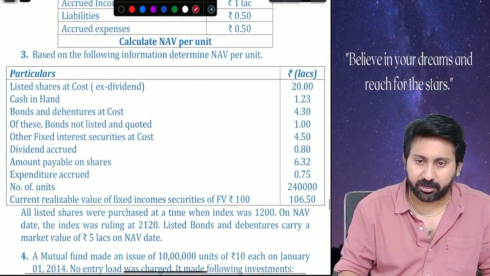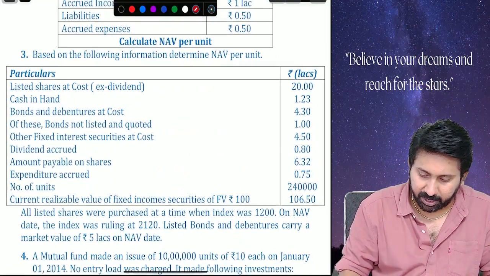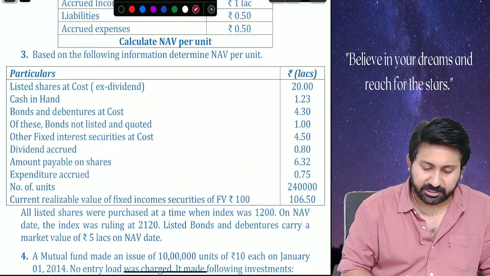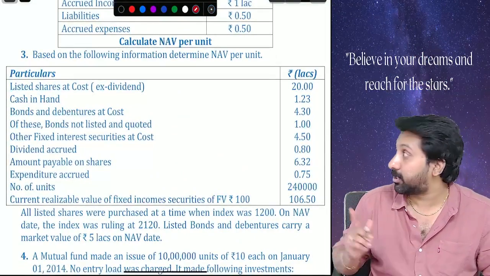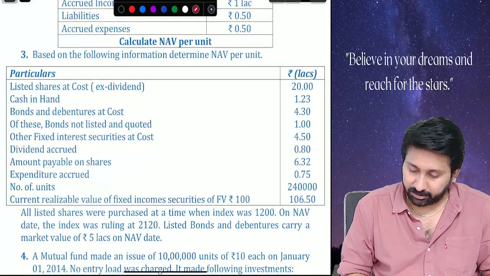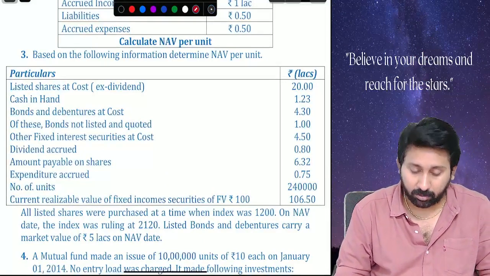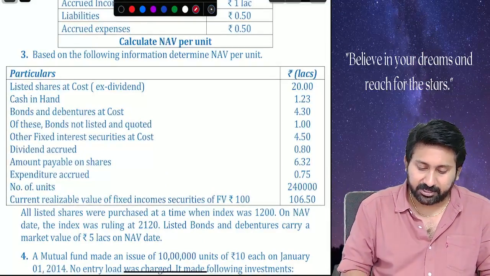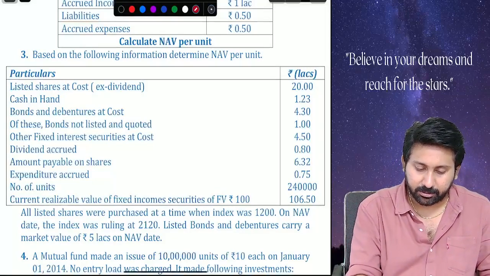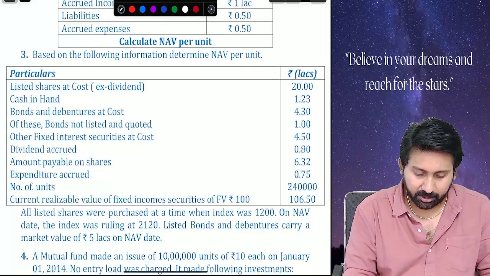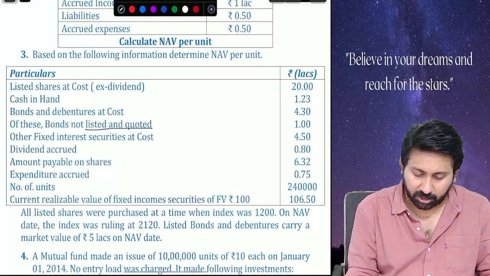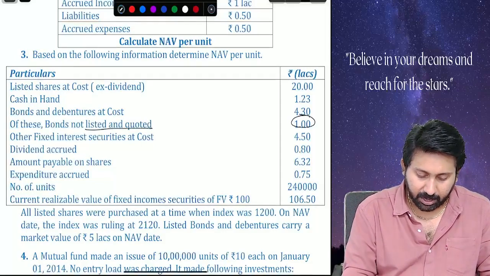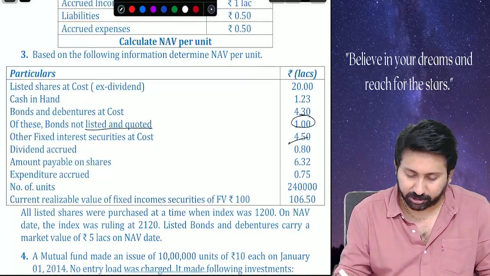Based on the following information, determine NAV per unit. Listed shares at cost. Cost, how much? 20 lakhs. Cash in hand, 1.23 lakhs. Bonds and debentures at cost, 4.3. Of these, bonds not listed and quoted are 1. Other fixed interest securities at cost.